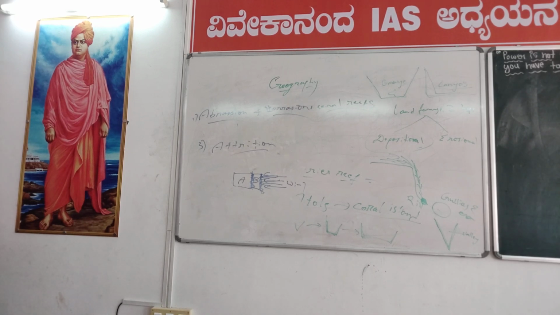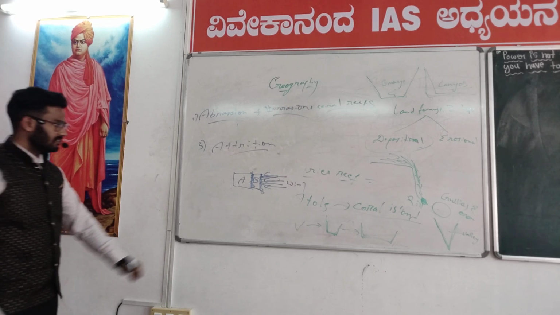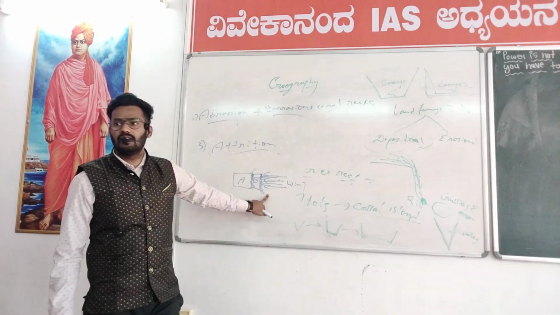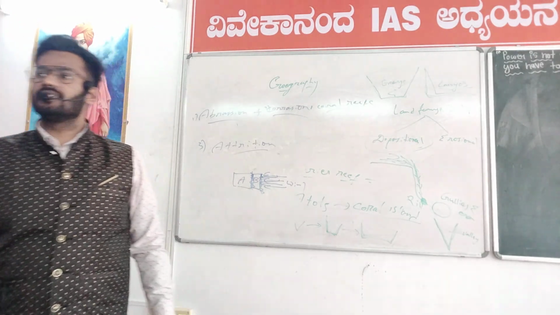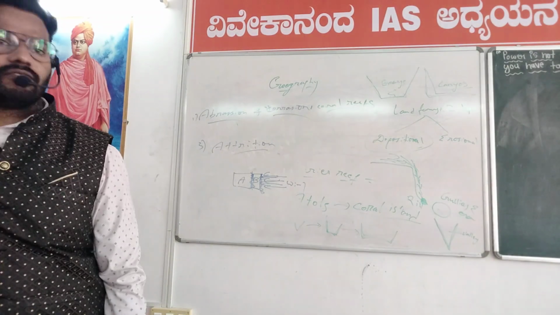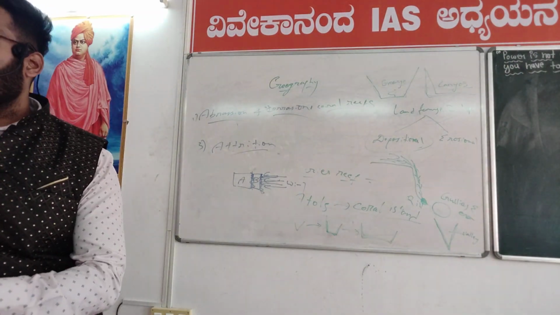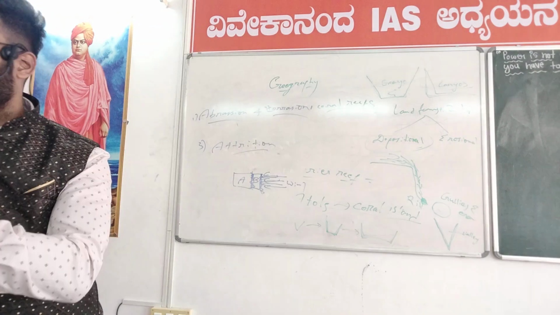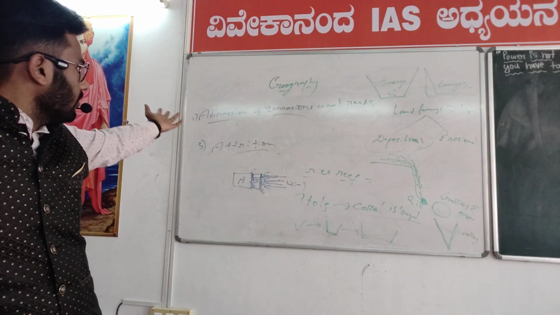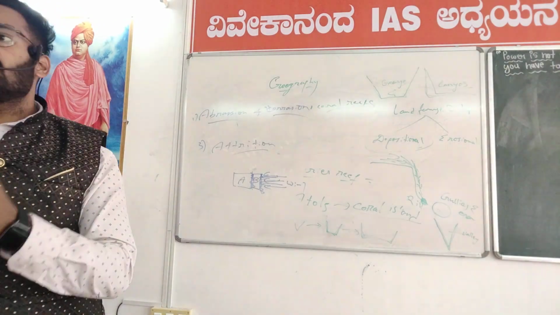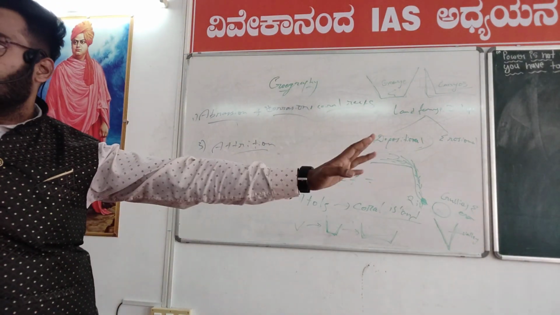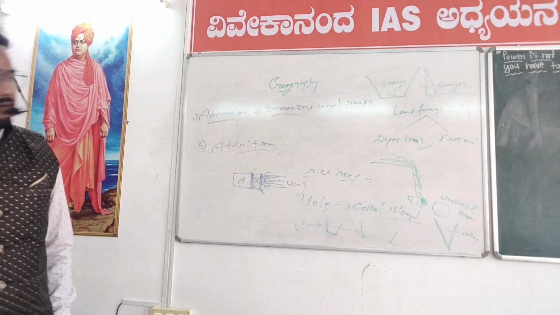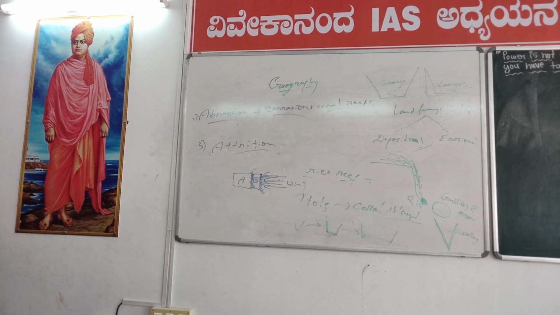First, abrasion. Abrasion means if wind strikes a particular rock, because of the pressure of the wind, some sediments or some pieces of that rock get detached. That detachment from the original parent rock is called abrasion. If the detached particle is moved out again because of the continuous wind pressure, then we call it corrosion. Same thing.